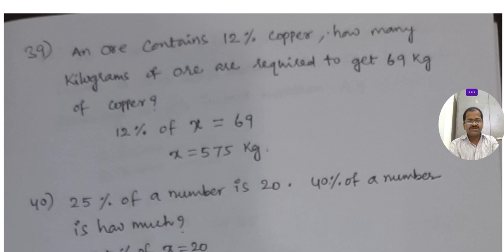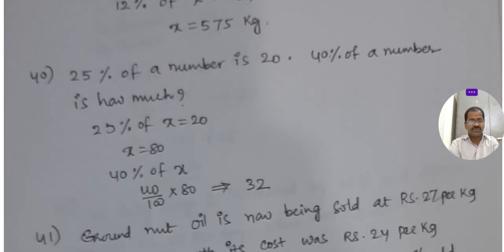Ore contains 12% copper. How many kilograms of ore are required to get 69 kg of copper? Actually, 69 kg of copper I want. 12% of something is 69 kgs. What's the original content? 12% of that content is 69 kgs. What's the original content?